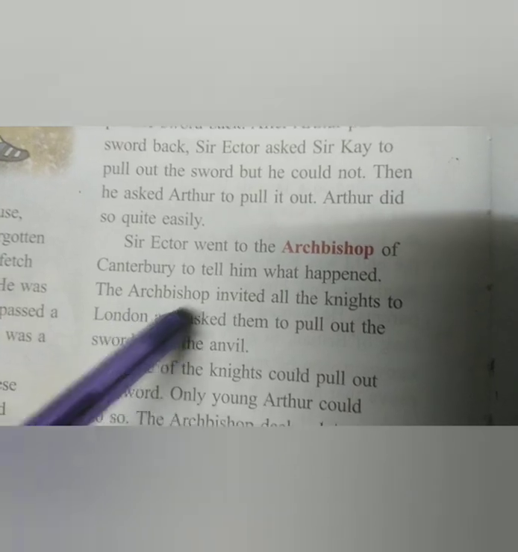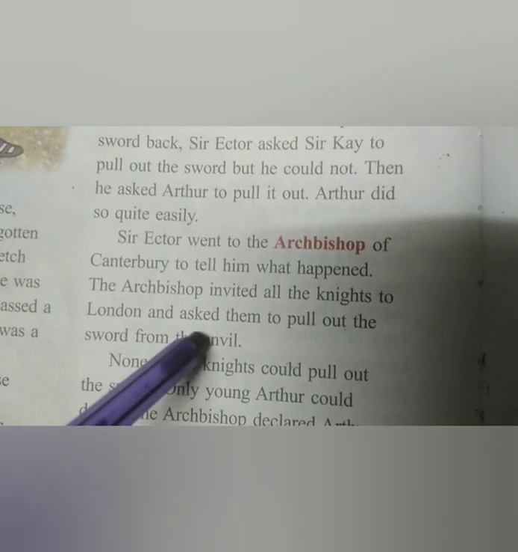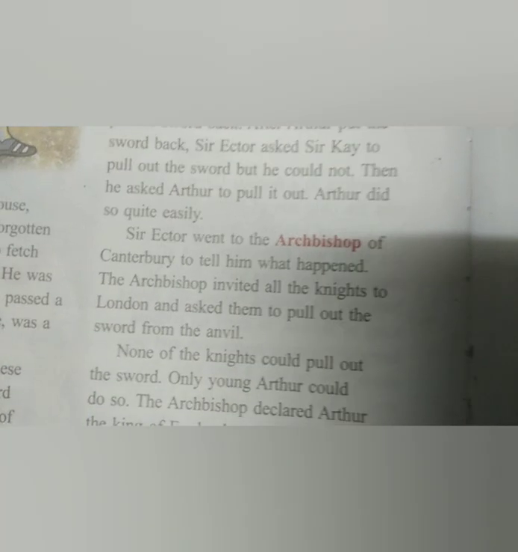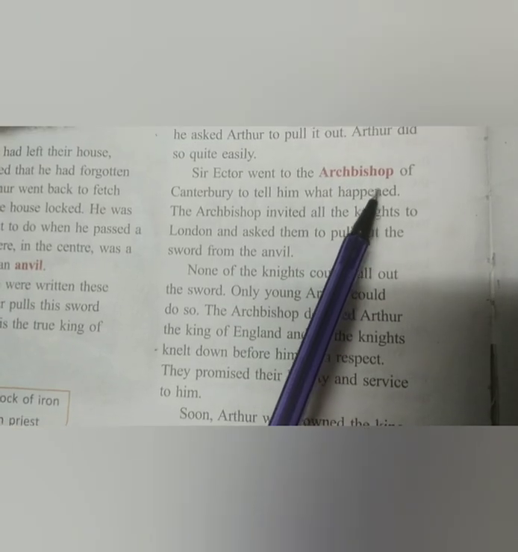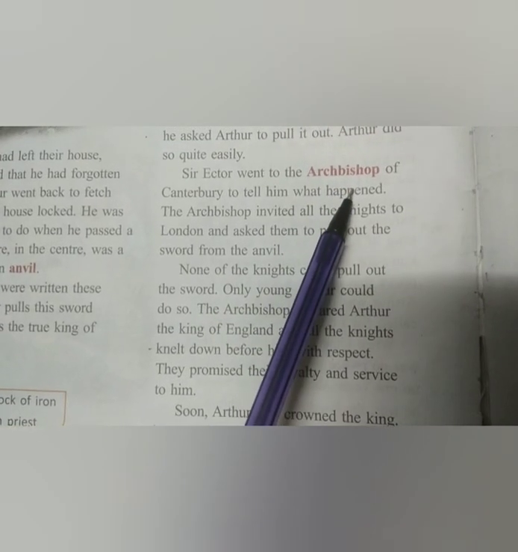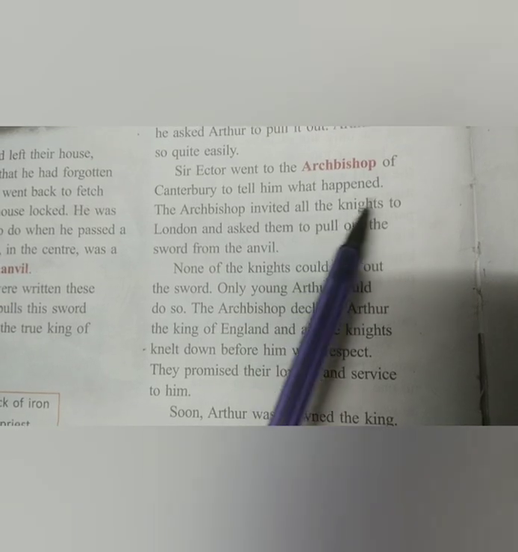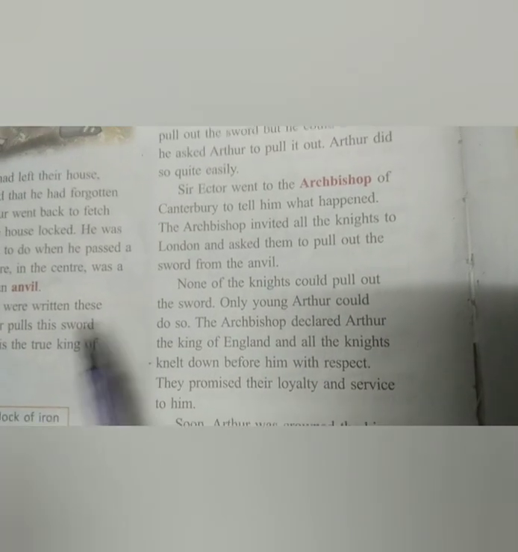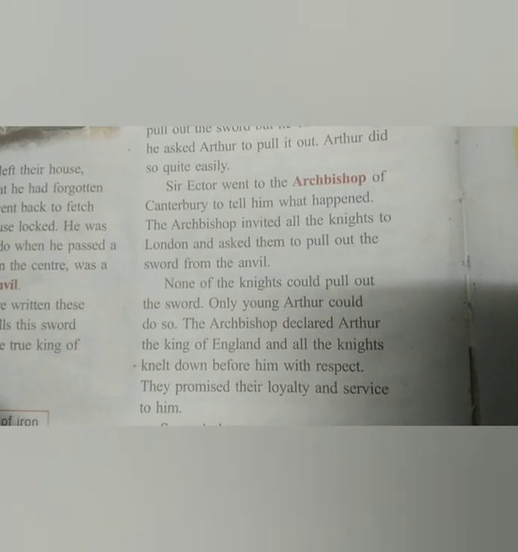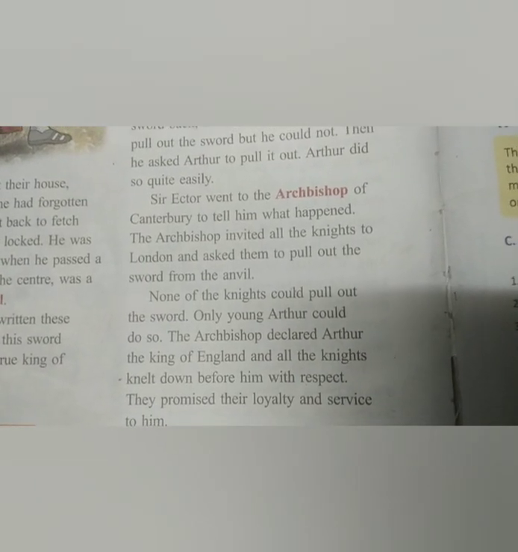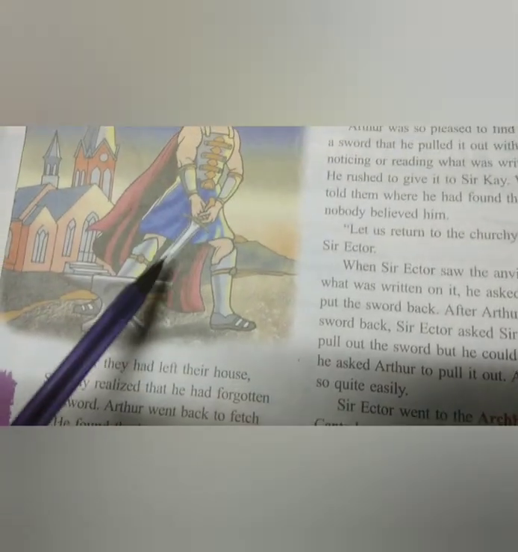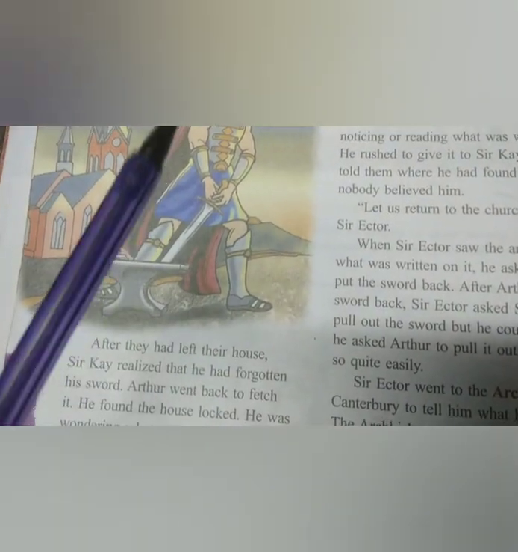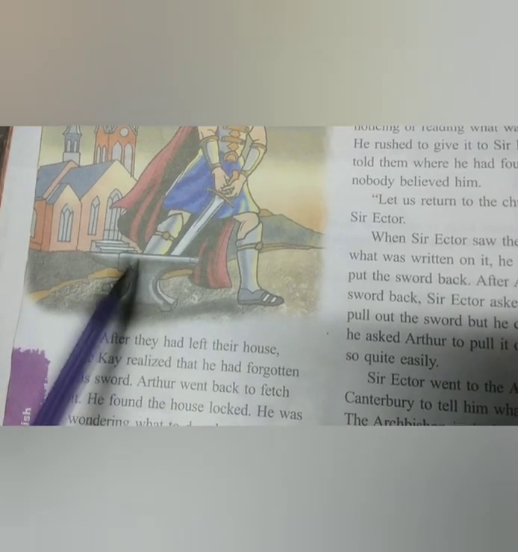The Archbishop invited all the knights to London and asked them to pull the sword out of the anvil.